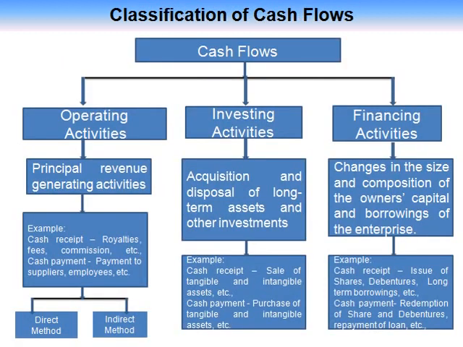Cash flows may be classified into cash flows from operating activities, cash flows from investing activities, and cash flows from financing activities. Cash flows from operating activities are the major source of revenue generation in the business enterprise. That is, the sales is the major source of income to the business. And the other examples are cash received from royalties, fees, commission, and cash payments, payment to suppliers, employees, etc. And it can be calculated in two methods, direct method and indirect method. We will see it one by one.